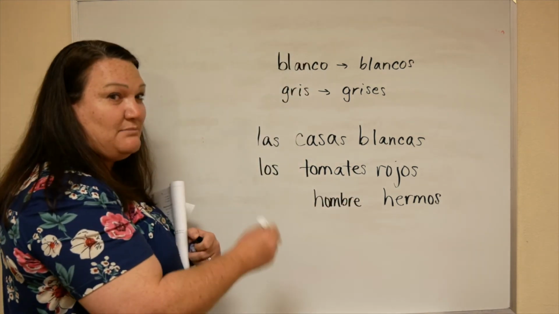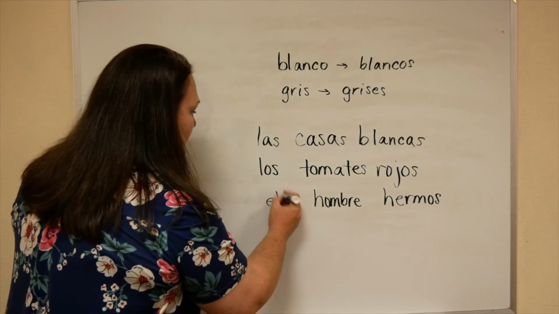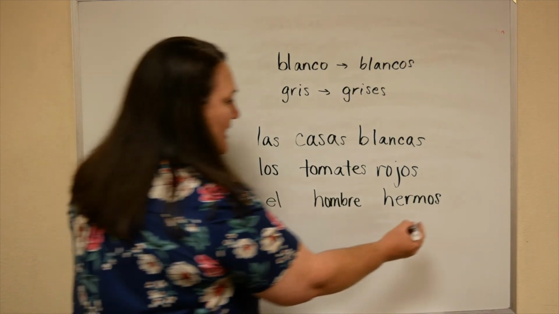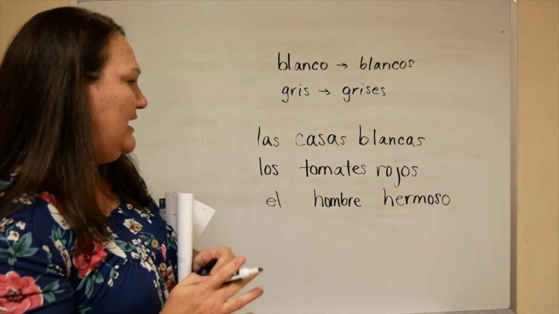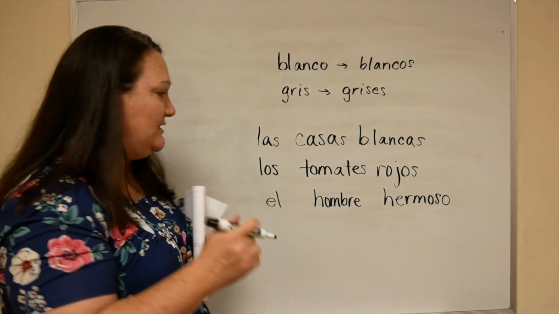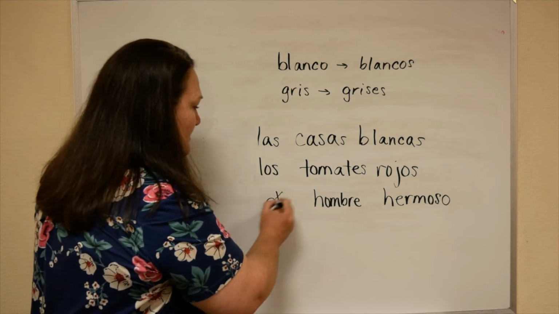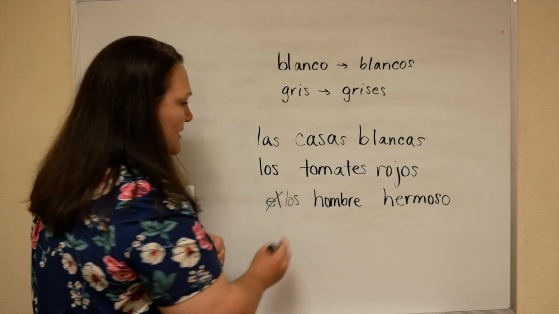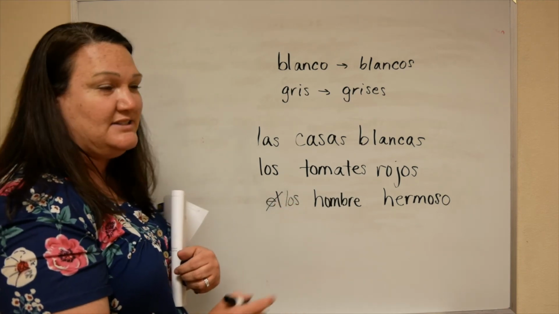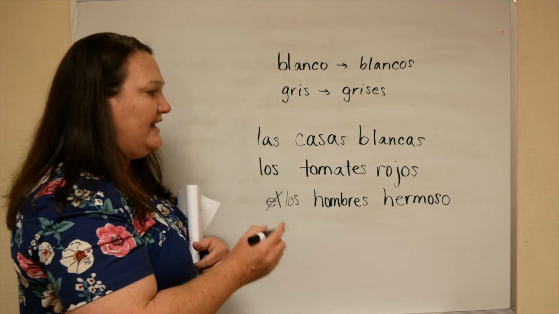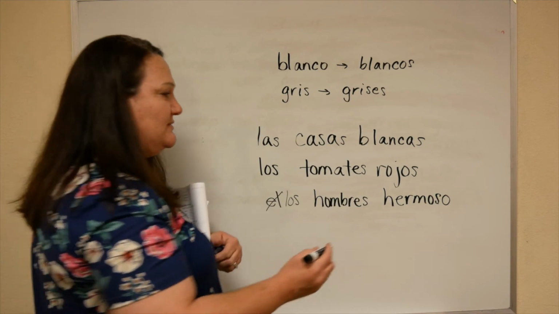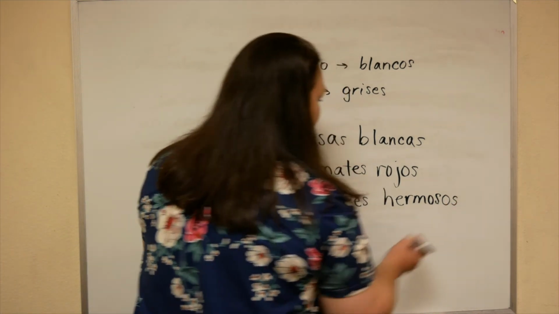And hombre is masculine, so you need el. So el hombre hermoso. And now we want to make it plural. So you're going to change el to los. Hombre ends in an E, so we just add an S. And hermoso ends in an O, so we just add an S.